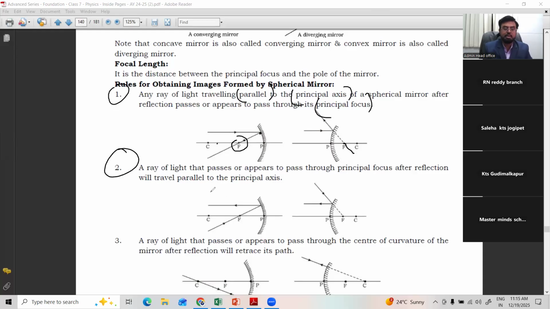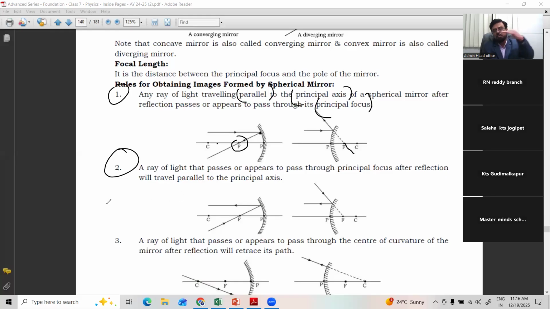Second rule. A ray of light that passes or appears to pass through the principal focus, after reflection, will travel parallel to the principal axis. It is the reverse. First, the ray parallel to the principal axis passes through the focus. Second, the ray passing through the focus, after hitting, goes parallel to the principal axis.